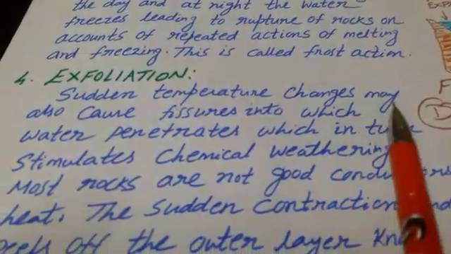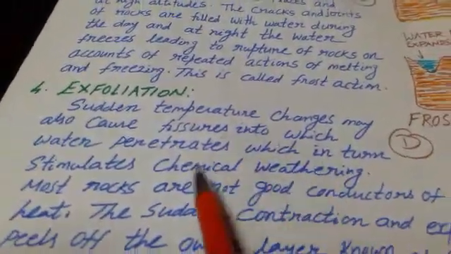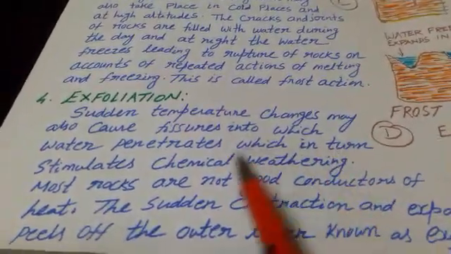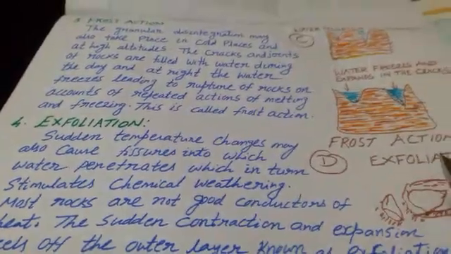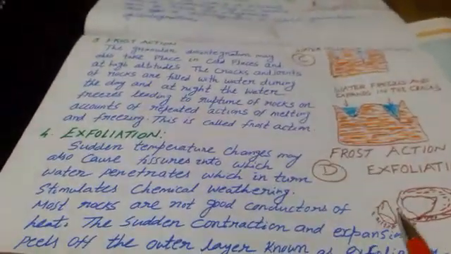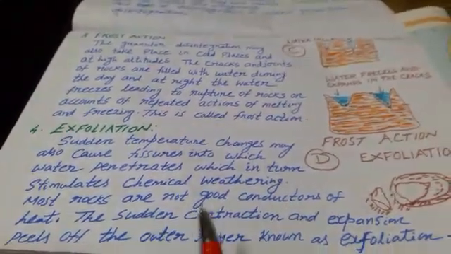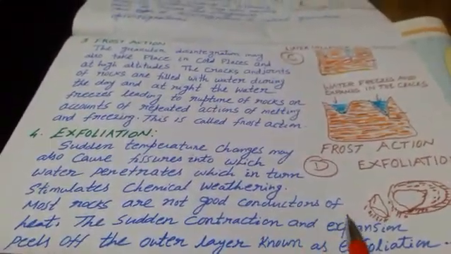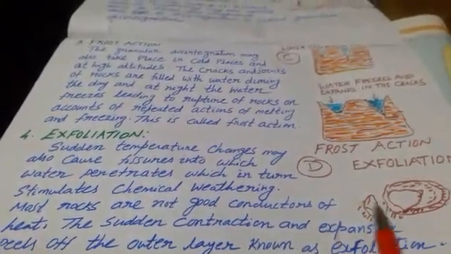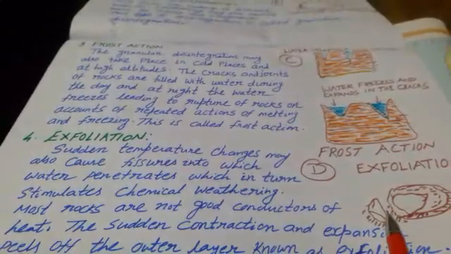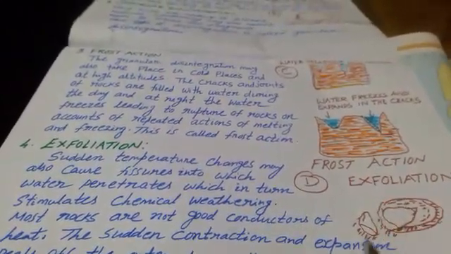Sudden temperature changes may also cause fissures into which water penetrates, which in turn increases chemical weathering. Most rocks are not good conductors of heat. The sudden contraction and expansion peels off the outer layers of the rock, which is known as exfoliation. Exfoliation is a mechanical action in which rock peels off into layers.